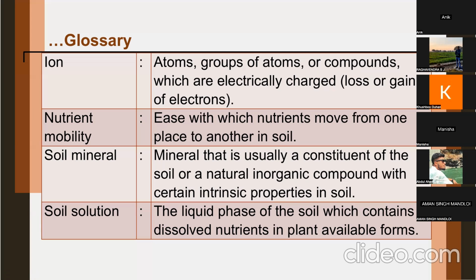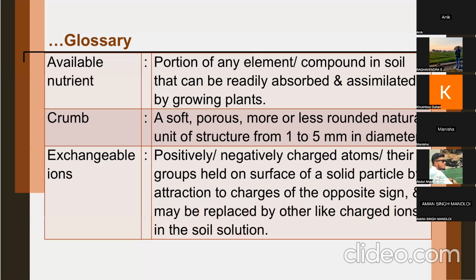Available nutrient means the portion of any element or compound in soil that can be readily absorbed and assimilated by growing plants. This is how to define available nutrient.